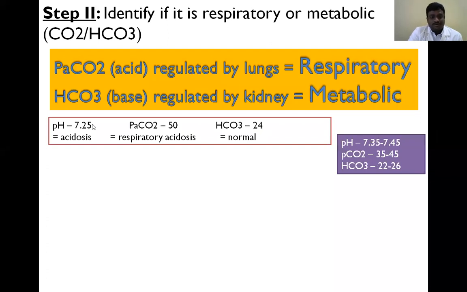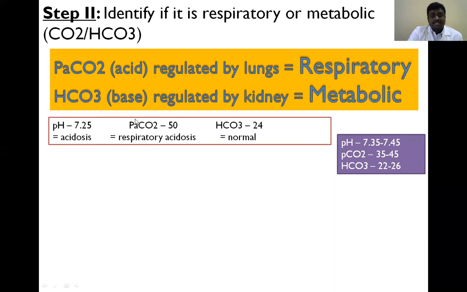Here pH is 7.25, which is less than 7.35, so it is acidosis. In the next step, we have to see whether it is respiratory or renal.